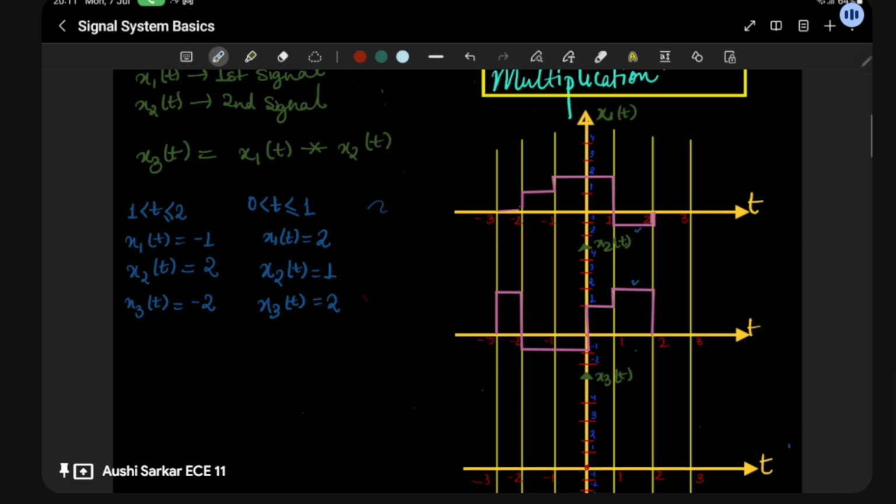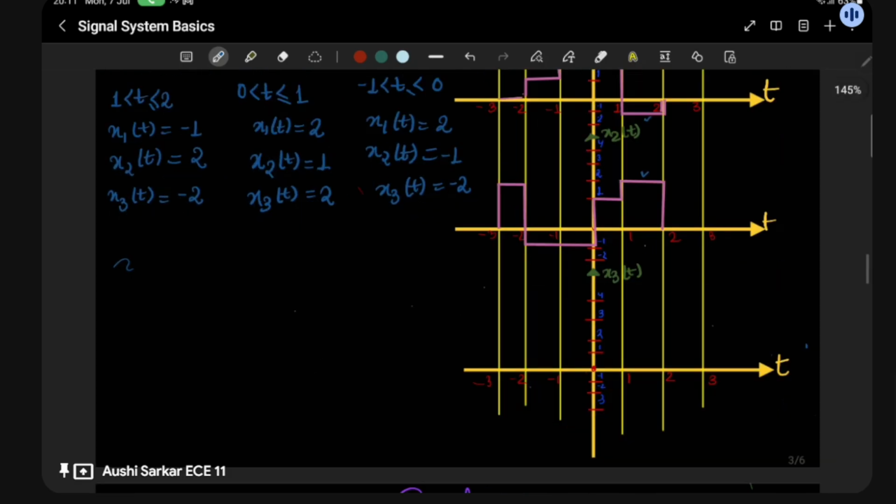And if we come to the next interval, that is -1 to 0, x1(t) over here is 2, and x2(t) over here is -1. x3(t) is going to be obviously -2.